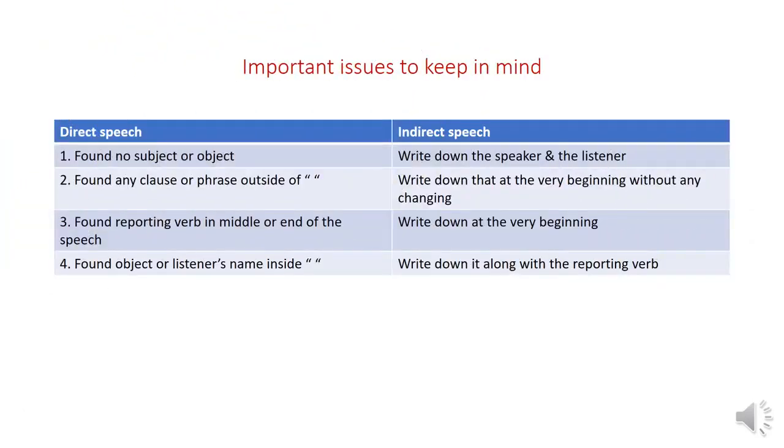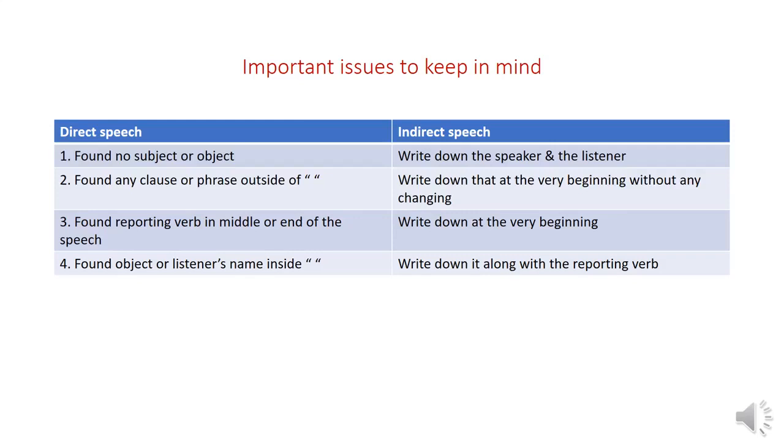There are also some issues that you must keep in your mind. Look at the table. If you find in the direct speech no subject or object, then in the indirect speech you have to write down the speaker as the subject and the listener as the object.